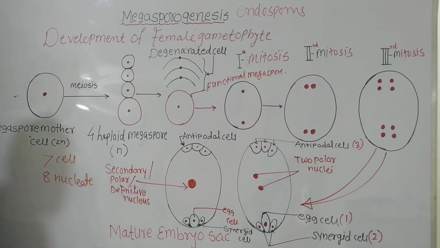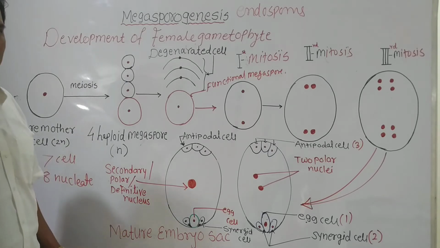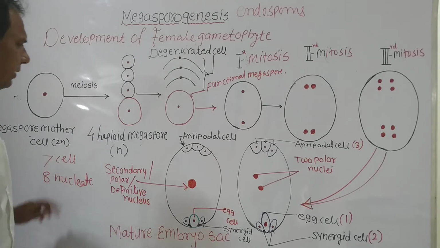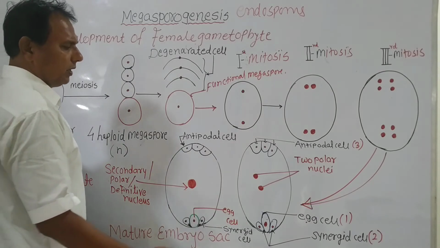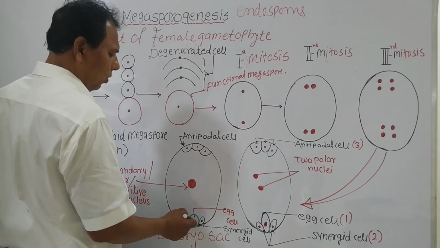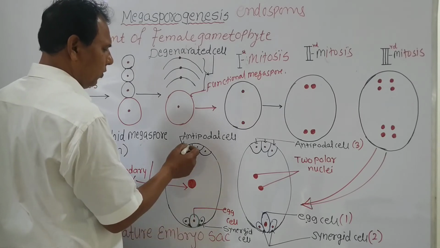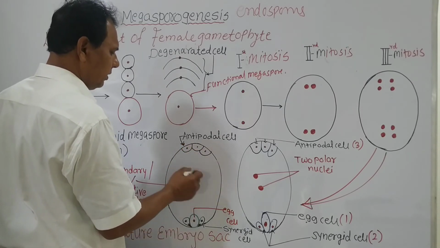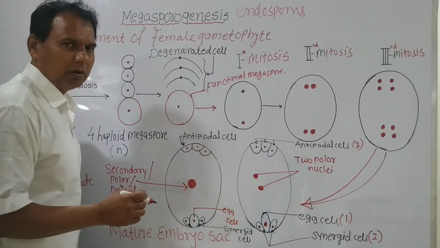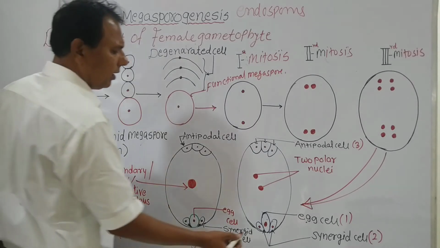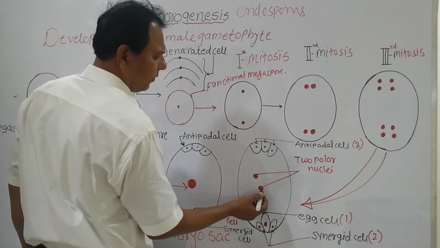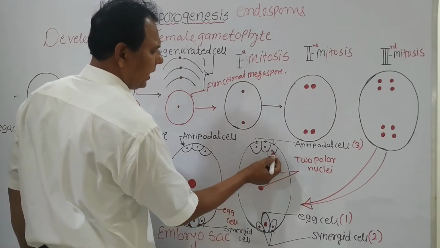If you count the number of cells, there are 7 cells: 1, 2, 3, 4, 5, 6, and this is the 7th cell. Why 8 nuclei? Because there are 8 nuclei: 1, 2, 3, 4, 5, 6, 7, and 8.